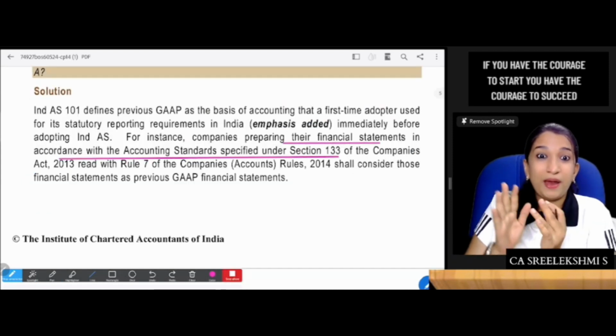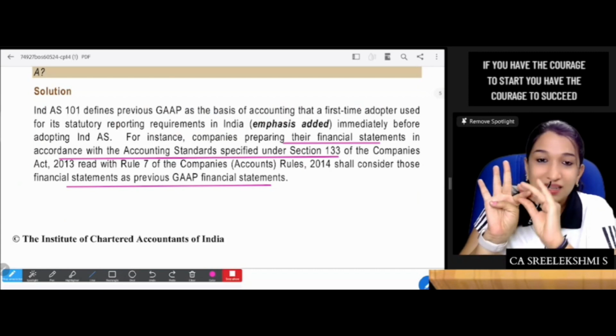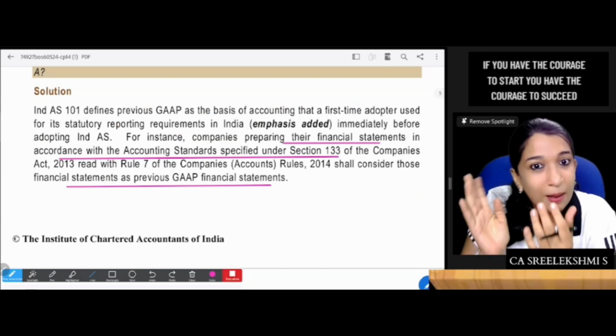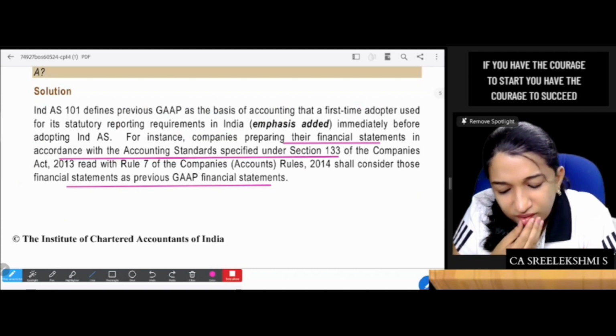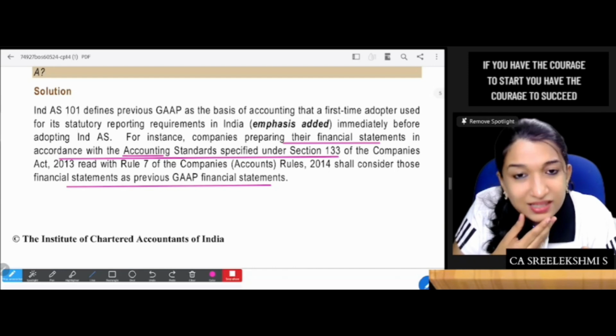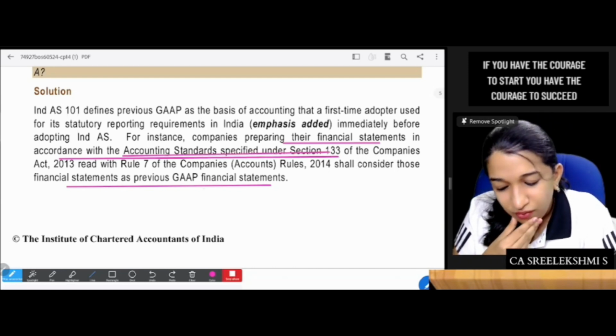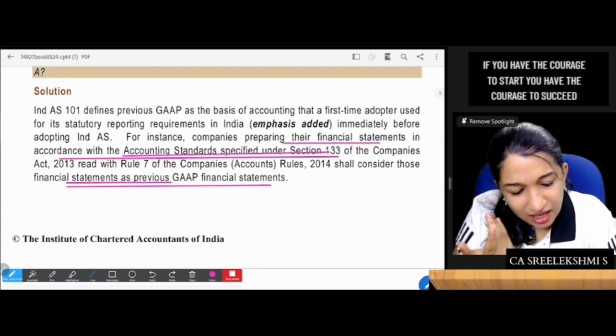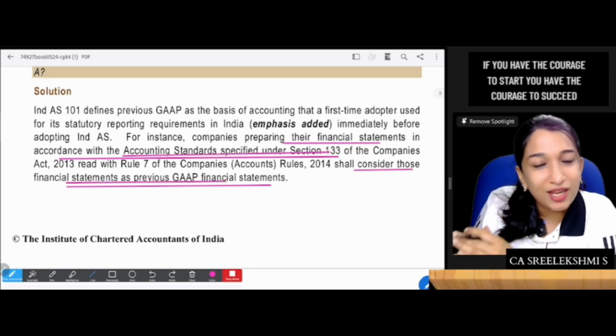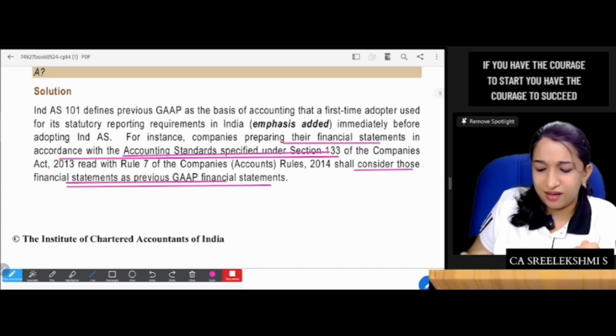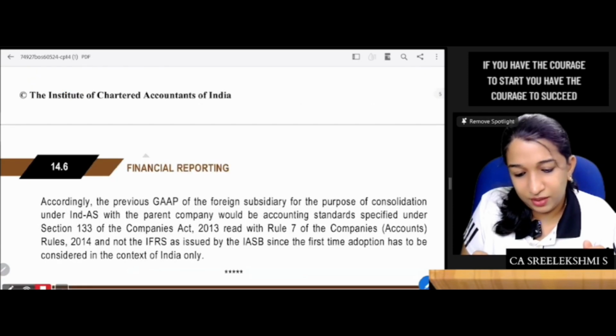Financial statements are prepared by company A, and company A will be consolidating company B also. So they are following accounting standards specified under section 133. So what is the previous GAAP? That shall be considered as the previous GAAP. Accounting standards are the previous GAAP. Okay.